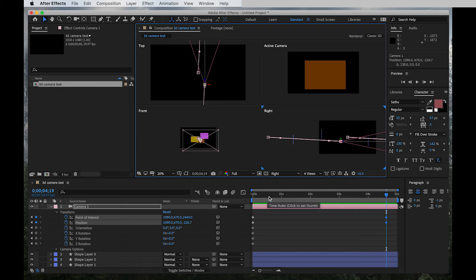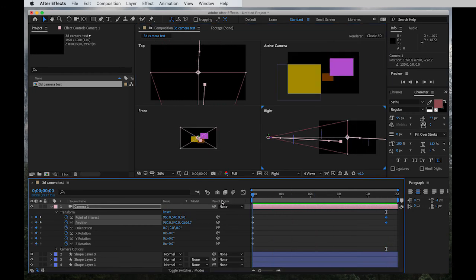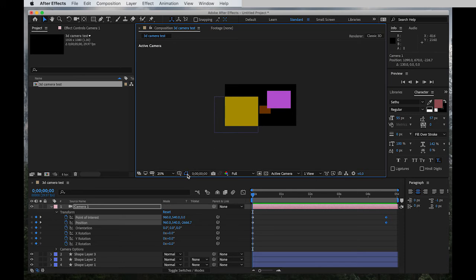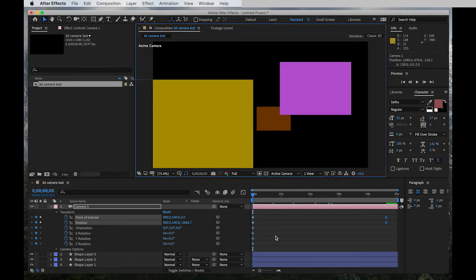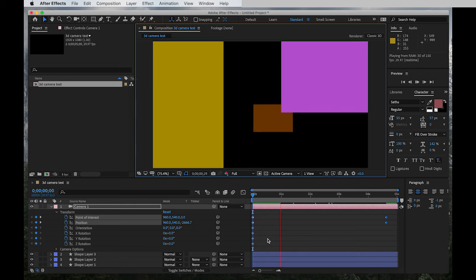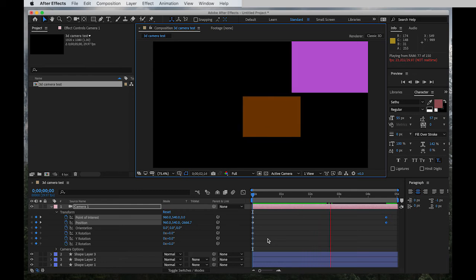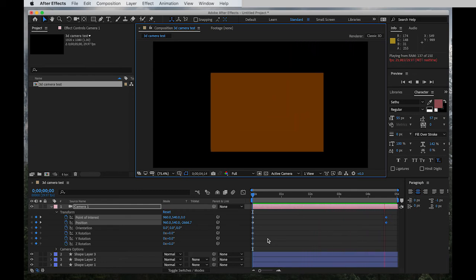So if you bring your mouse cursor in the beginning and then change your view to one view, which is the active camera, correct? Fit up to 200% in the view. Okay, and hit spacebar on your keyboard. So it's rendering.